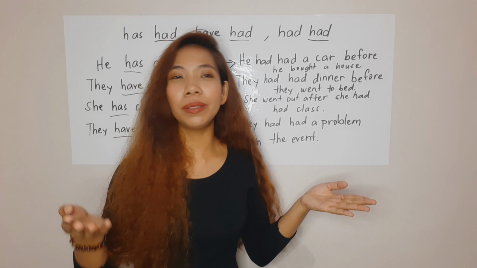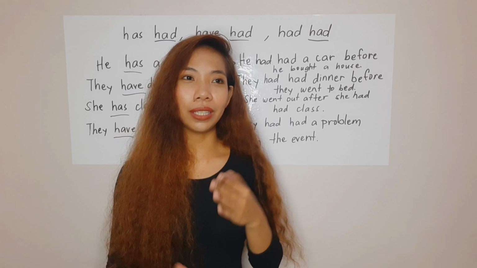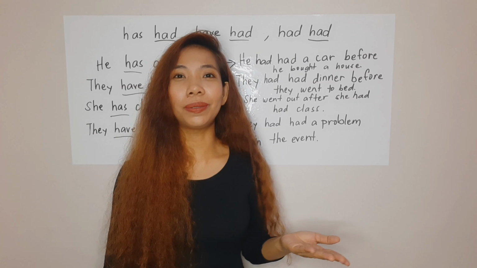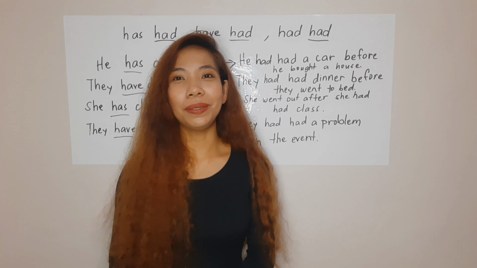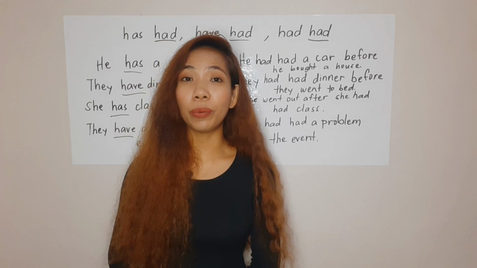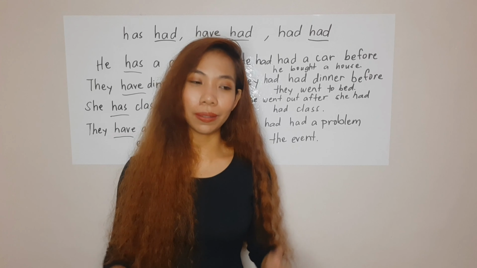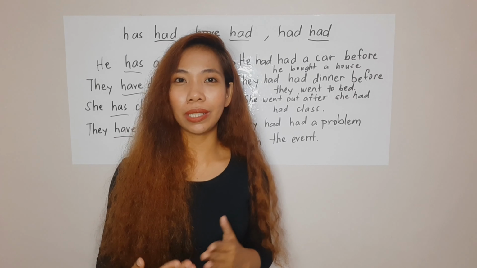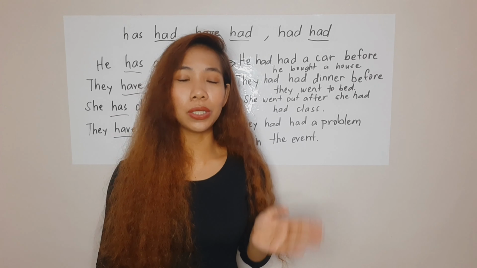Maybe this person sold the car and he used the money to add to the money that he used to buy the house, right? So we can say he'd had a car before he bought a house. For the next sentence we have there, they'd had dinner before they went to bed. We usually see the past perfect tense with another verb in the sentence which is in simple past.